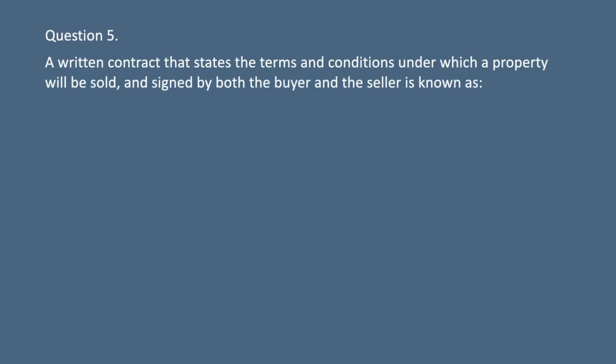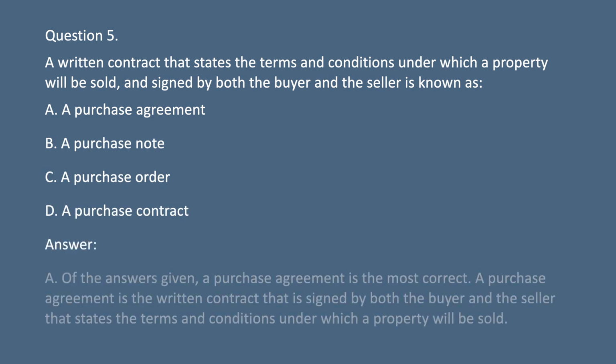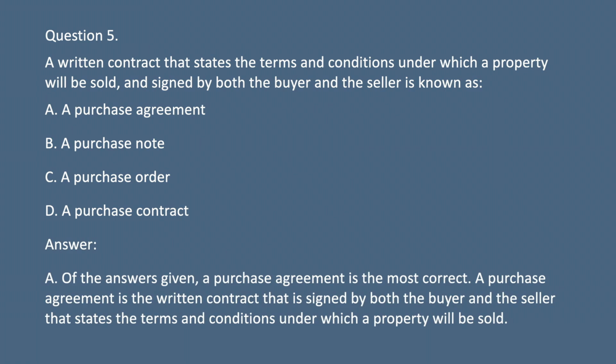Question 5. A written contract that states the terms and conditions under which a property will be sold, and signed by both the buyer and the seller, is known as A. A purchase agreement. B. A purchase note. C. A purchase order. D. A purchase contract. Answer. A. Of the answers given, a purchase agreement is the most correct. A purchase agreement is the written contract that is signed by both the buyer and the seller that states the terms and conditions under which a property will be sold.